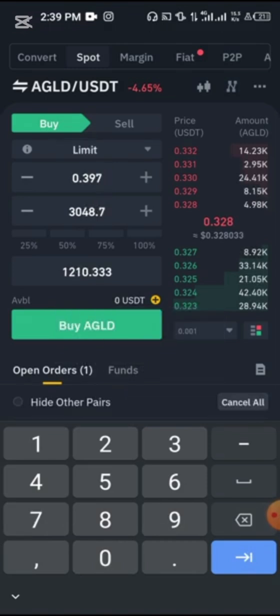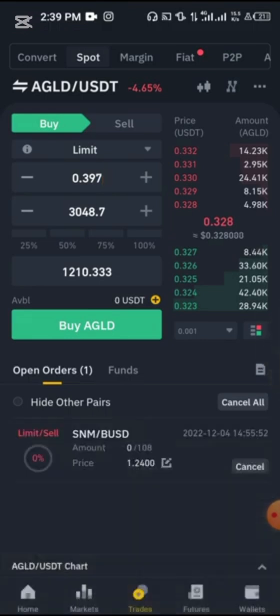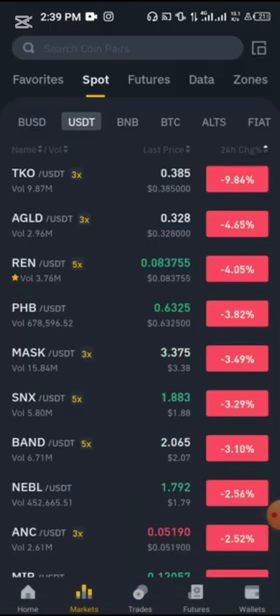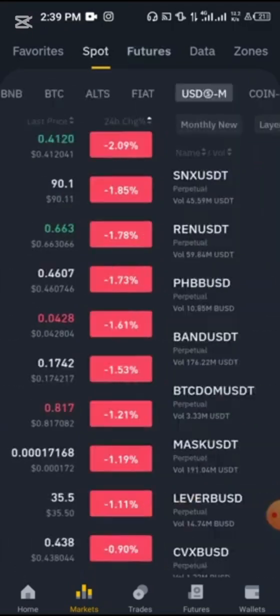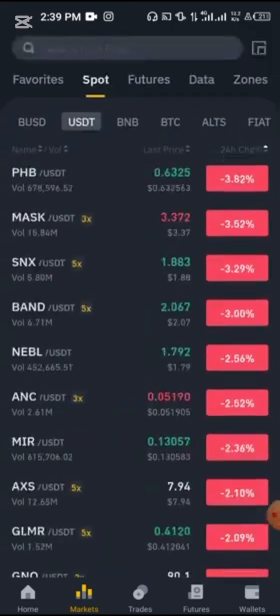This is just how smooth this thing is. So you keep doing that every single day, and before you realize it, you've turned $100 into $1,000 and $1,000 into $10,000 just by using the simplest trading strategy.